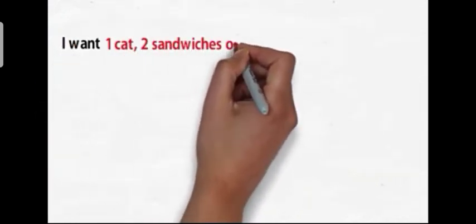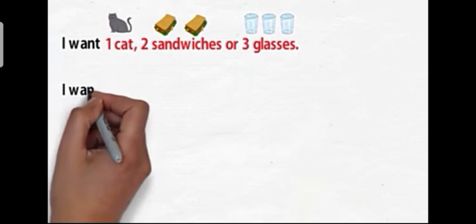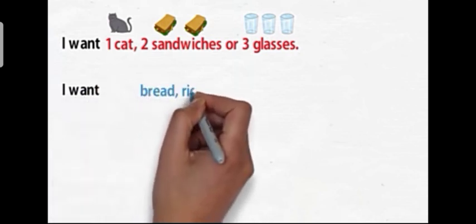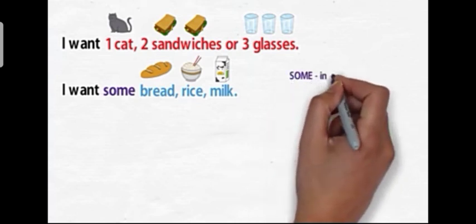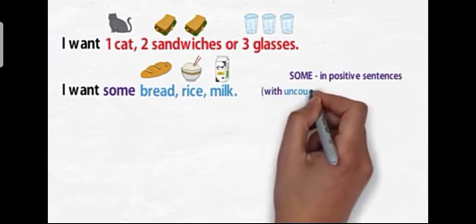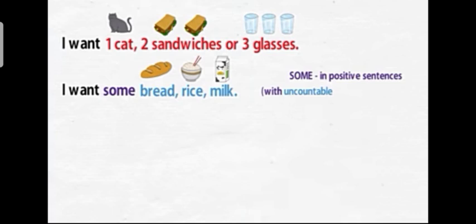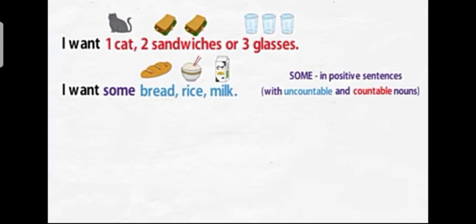I want 1 cat, 2 sandwiches or 3 glasses. Now all these are countable nouns. But if it is an uncountable noun, I will be writing, I want some bread, rice, milk. Some is always used in positive sentences. It is always used with uncountable or countable nouns, both.